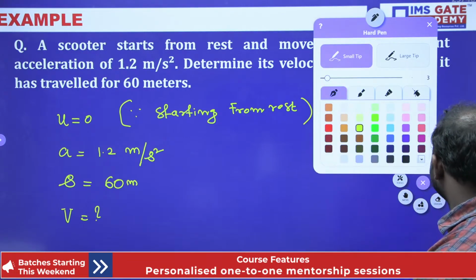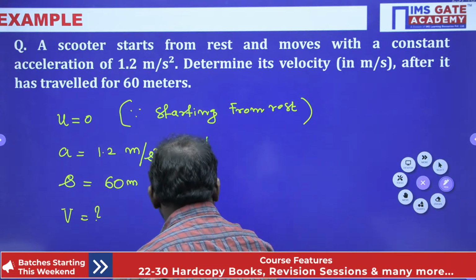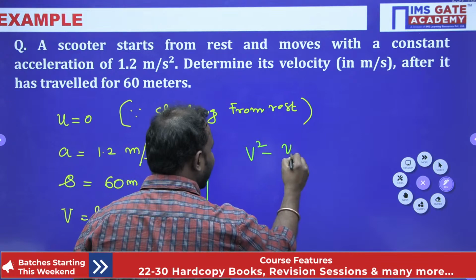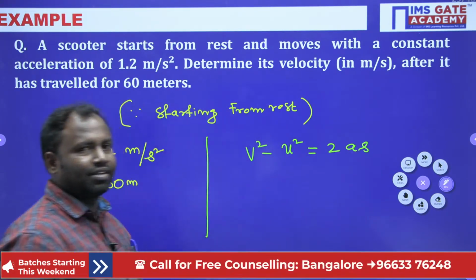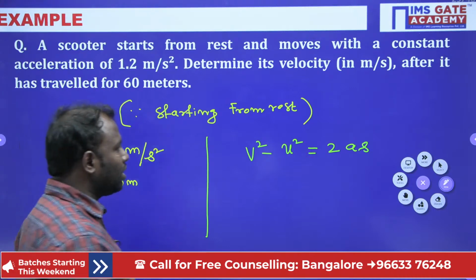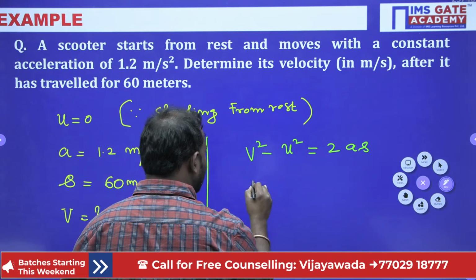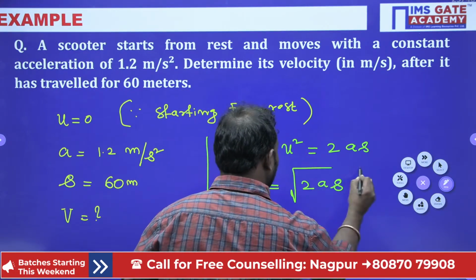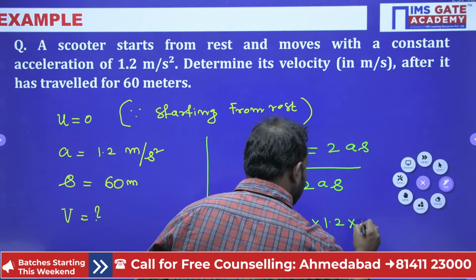Now as I know, because of my derivations, V square minus U square is equal to 2as. V square minus U square is equal to 2as, right? Now from here, as U is 0, V is equal to the square root of 2as. From here, it is going to be the square root of 2 into 1.2 into 60.